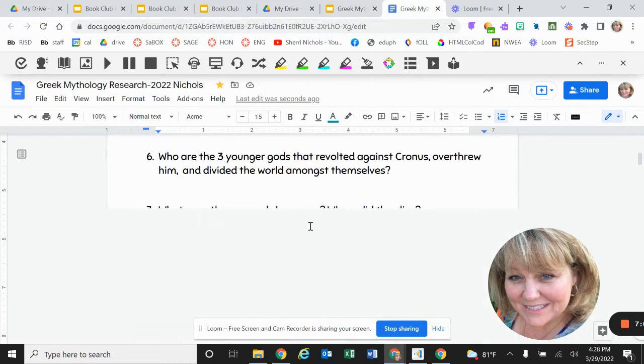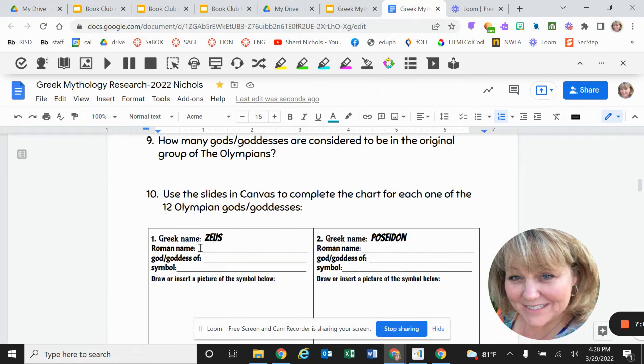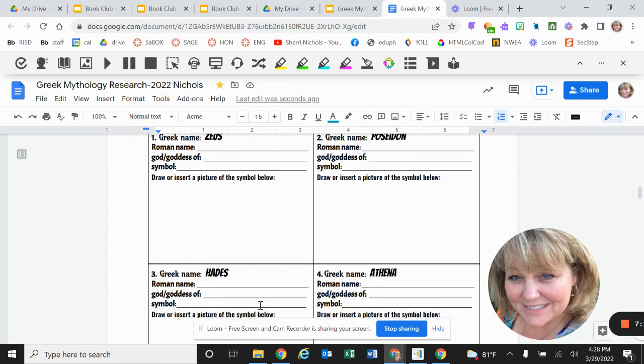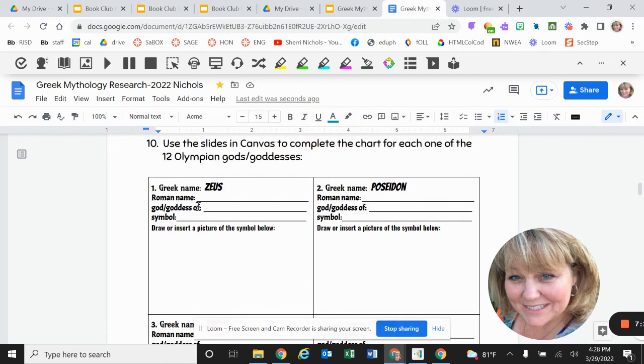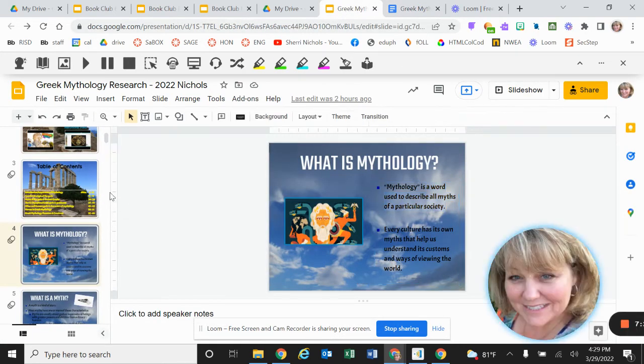And notice as you work through this, you're going to fill in the Greek name, Zeus, and the Roman name, and he's the god and goddess of, and the symbol. Draw or insert a picture of the symbol below. And you'll just start filling it in. So go back to Zeus. Zeus's Roman name, if we go all the way here.